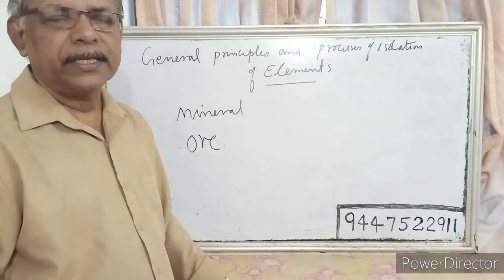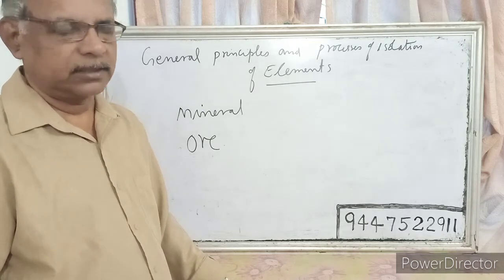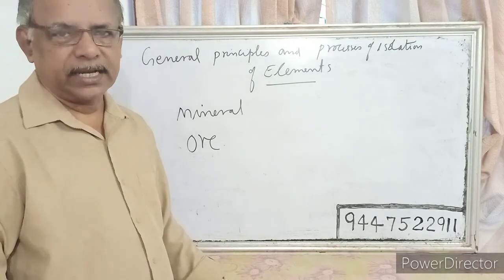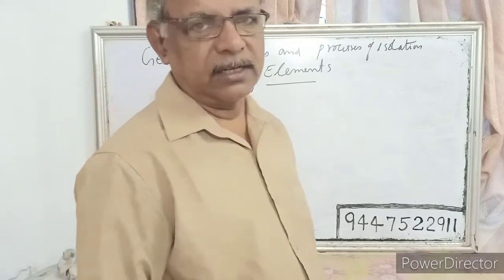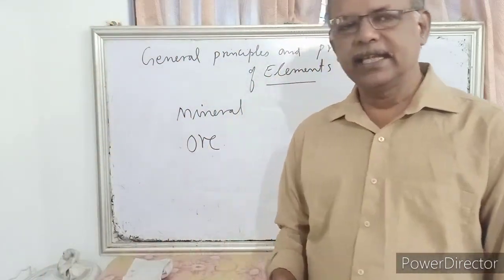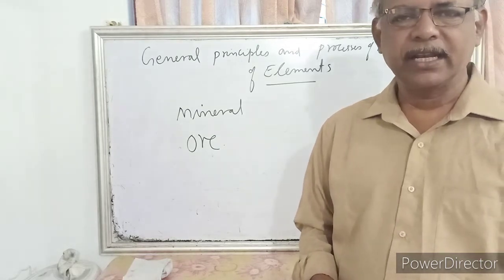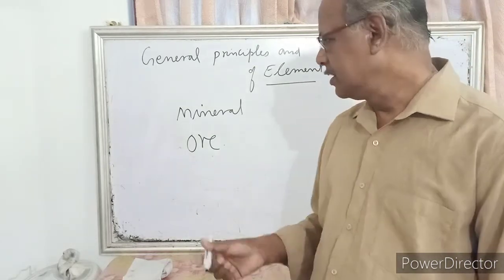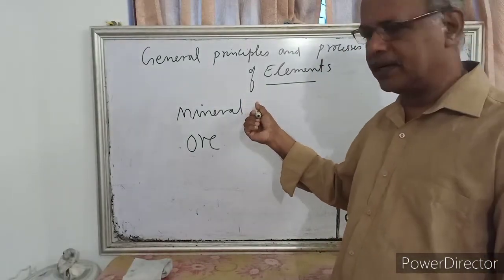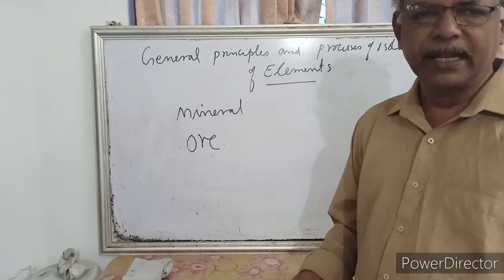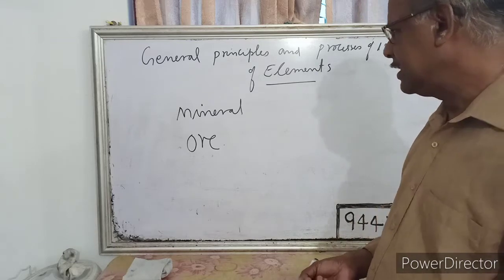Mineral is the metallic compound that is present in the crust of earth, while ore is the mineral from which the metal can be extracted economically and easily.